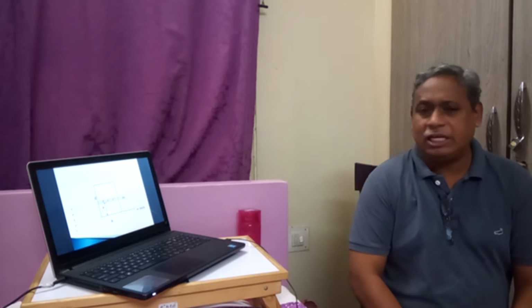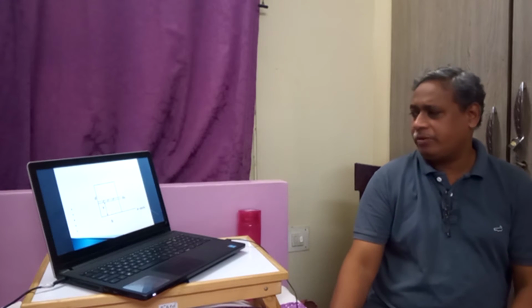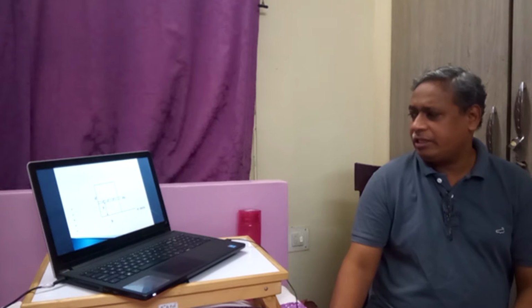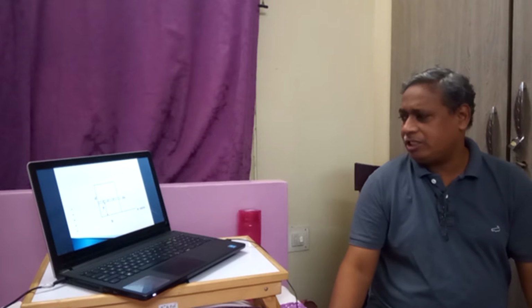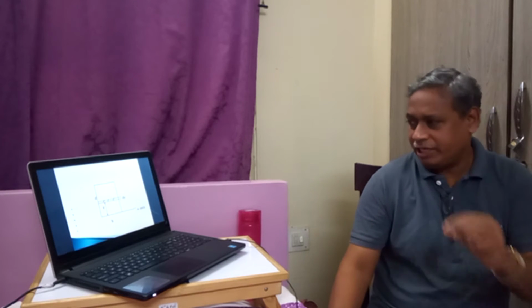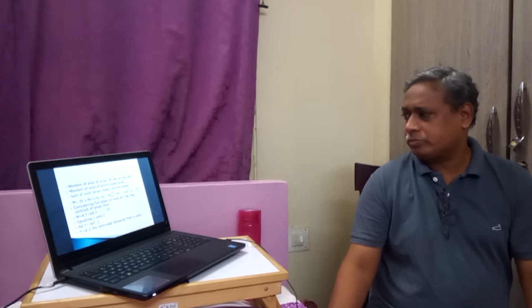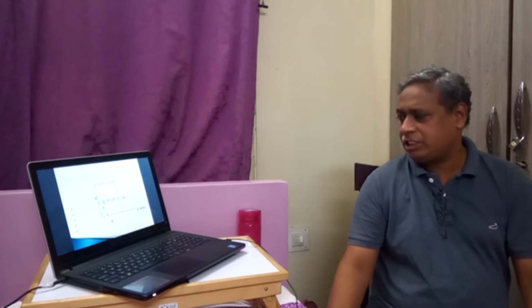Now let us consider a small elemental strip parallel to the x-axis, at a distance of y. The thickness of the elemental strip is dy. Since it is rectangular, with base b and thickness dy, the area of this elemental strip will be b into dy. Therefore, the moment of area of this strip: moment of area is area into the distance.